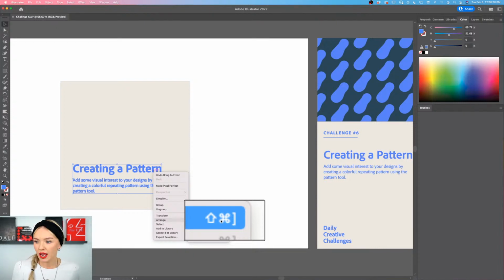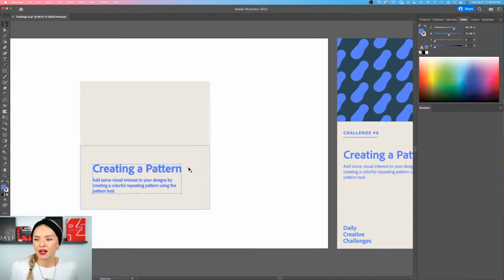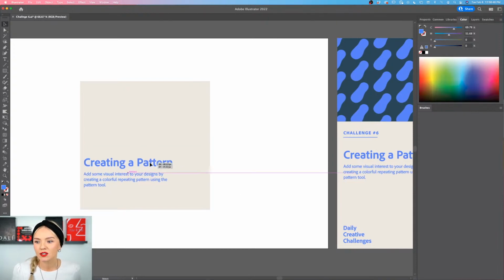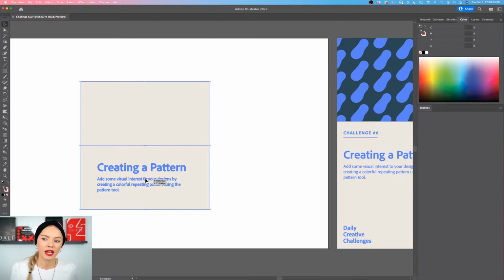Command, Shift, and square bracket closed, and square bracket open would bring it to the back. All right, now I'm going to press Command and G to group the text. So whenever I move this around, this is going to be a big piece of text. All right, so we have these two pieces kind of already designed.